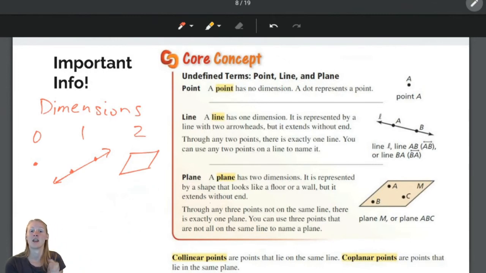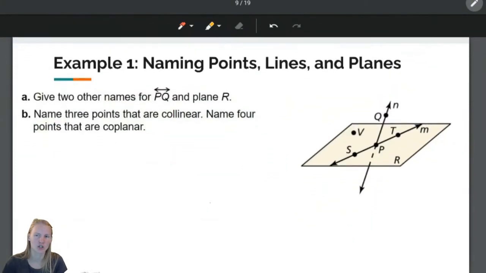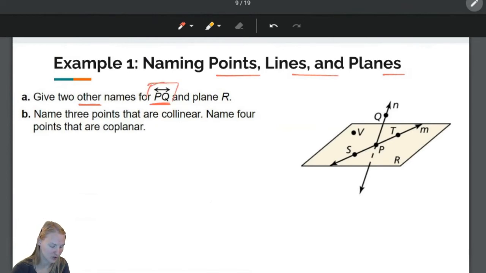Okay, now we have a lot of information. We have ingested so much information. Let's do something with that information, and we're going to do an example now. So, this example is about naming points, lines, and planes, and the first portion of it says, give 2 other names for line PQ. Remember, that's what this means when it has the 2 arrows above it like that. It means line PQ. So, 2 other names.